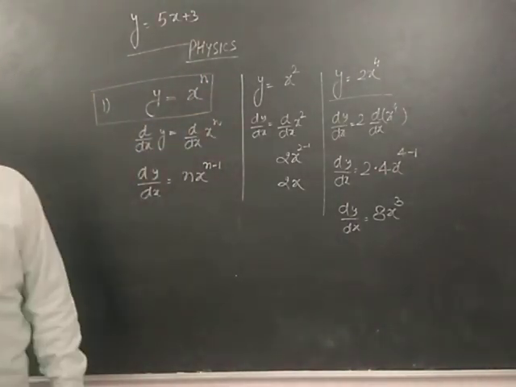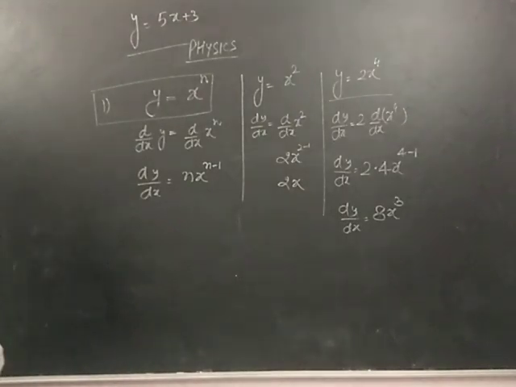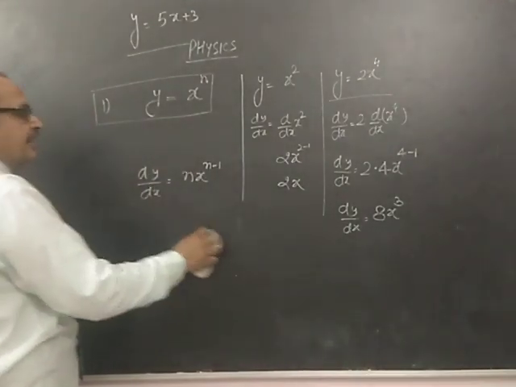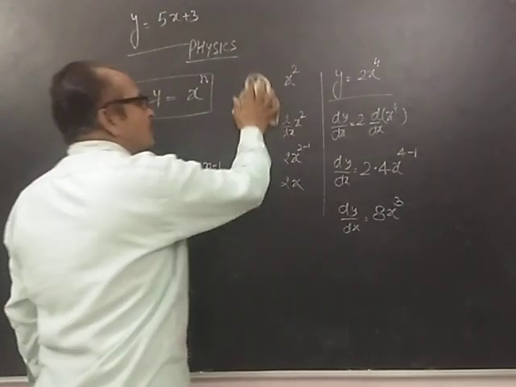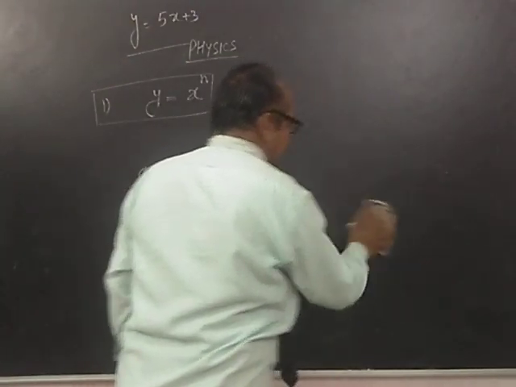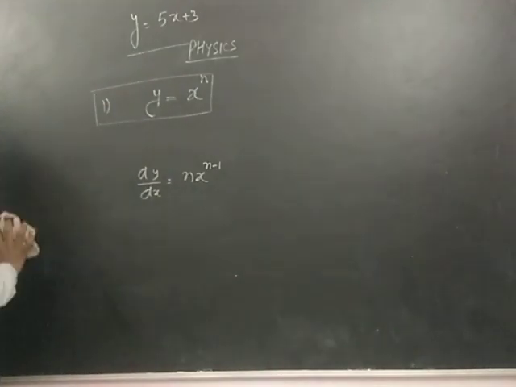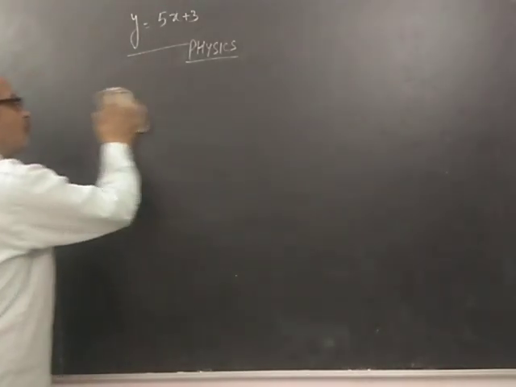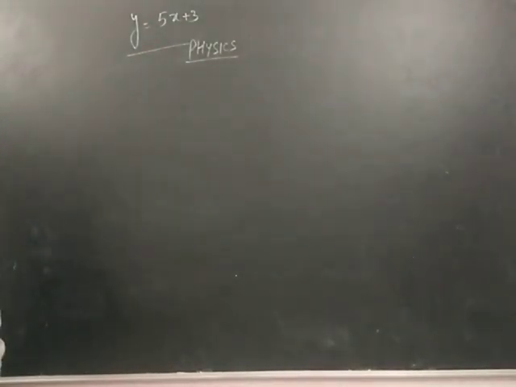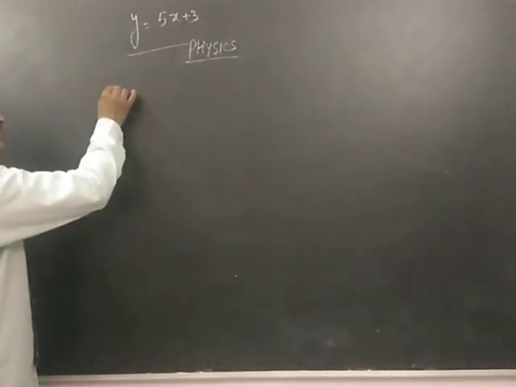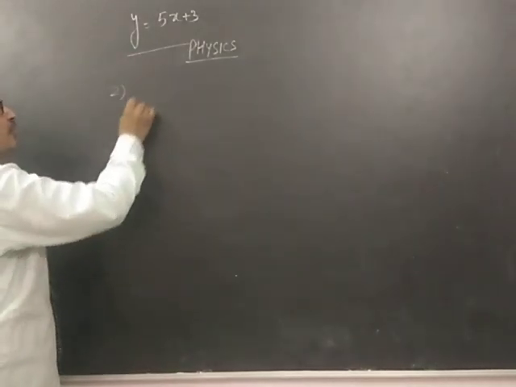If we have a function x raised to the power n, its derivative dy by dx is equal to power comes down and x raised to the power n minus 1. Very good. Now we move on to the second formula of differentiation, formula number 2.